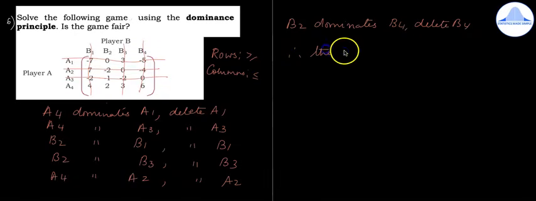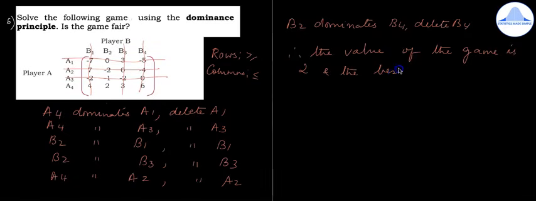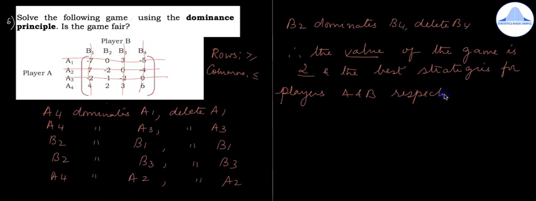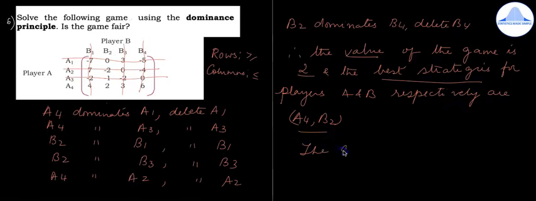So therefore, the value of the game is 2 and the best strategies for players A and B respectively are A4 and B2. The game is not fair.